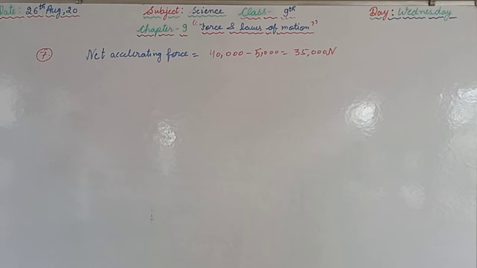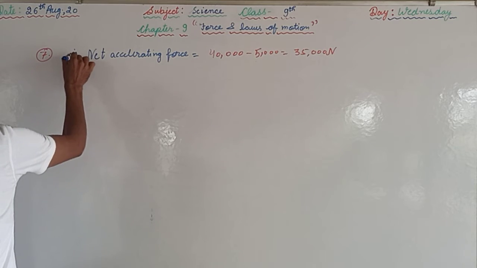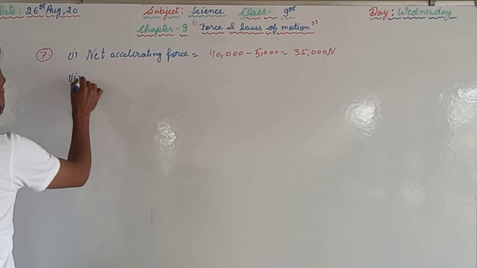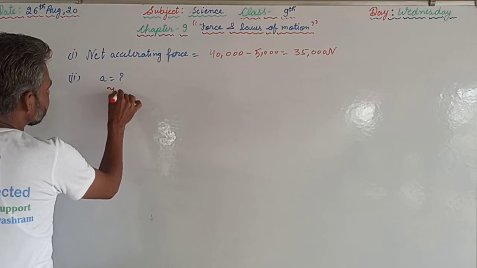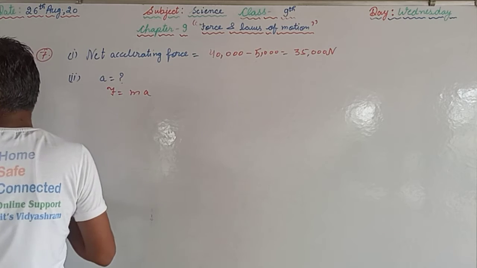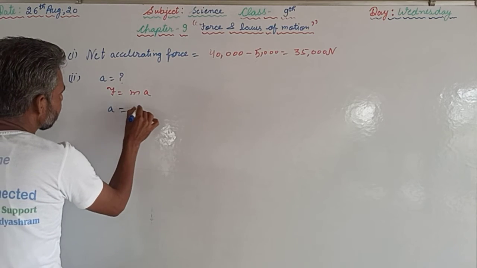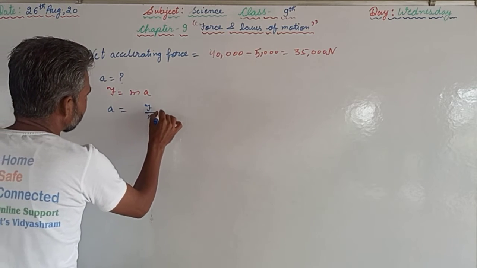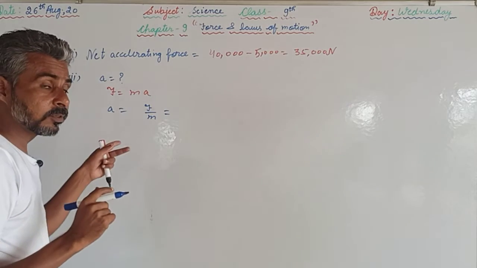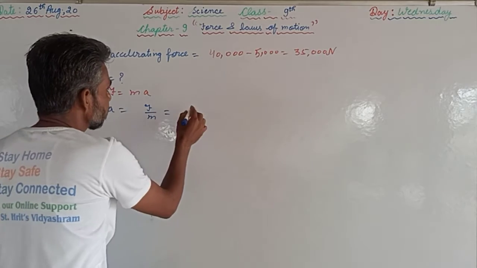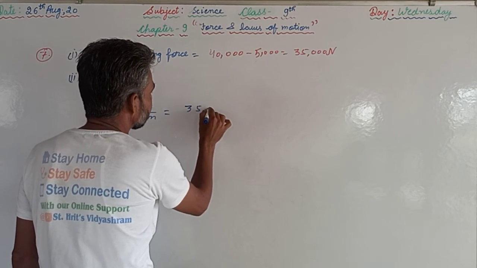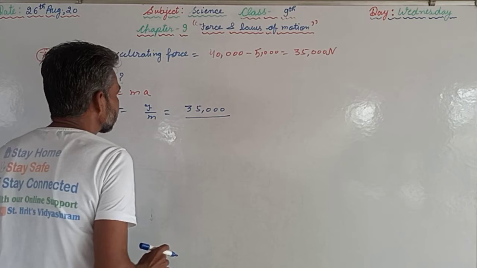Now the second one, acceleration of the train. That was the first part. In the second part we are supposed to find the acceleration of the train. For that we know the formula, F is equal to ma. From here we can find out a, that is F upon m. And now the force means the net accelerating force, that is 35,000, and mass.